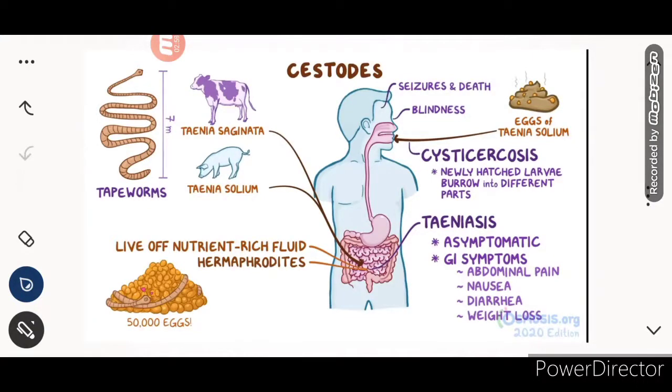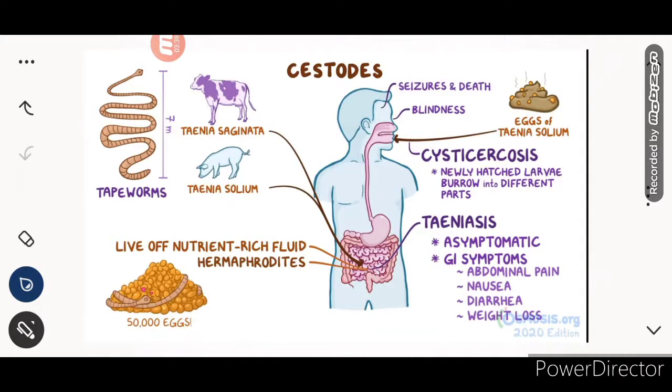The other disease that is caused is cysticercosis, where newly attached larvae burrow into different parts. If cysticercosis affects the brain, that will cause neurocysticercosis. The eggs of Taenia solium can also be ingested via contaminated feces into our digestive system and cause various GI symptoms. In serious conditions it may cause seizures, blindness, and may be fatal and lead to death.